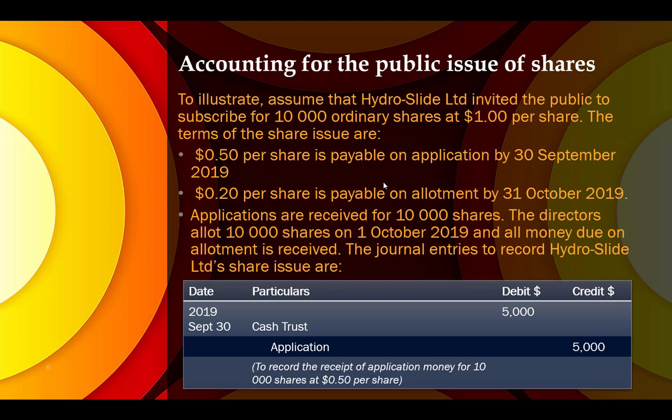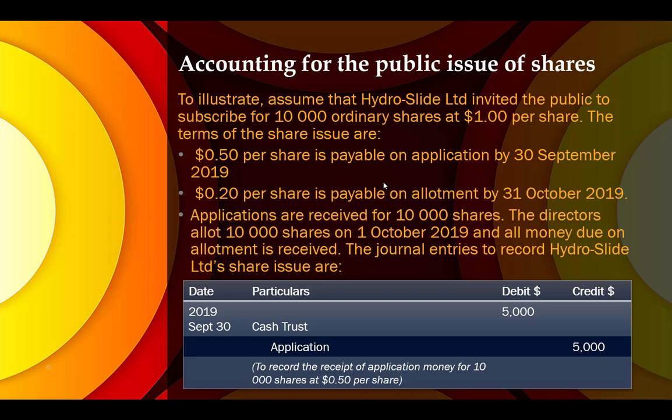Now, if your company is engaged in selling shares publicly, which means they're selling the shares on the stock market, that will be a bit complicated because there will be a different process compared with private issue. So in the illustration we have here, the company invited the public to subscribe to 10,000 ordinary shares at $1 per share.